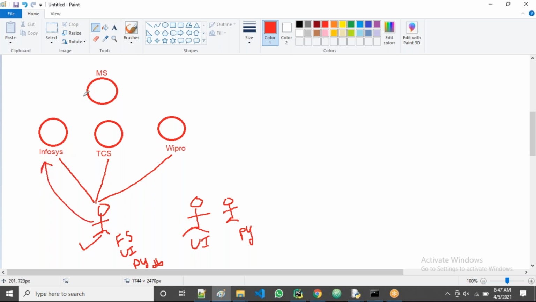Now the Infosys person will take this candidate. Tomorrow, if they get the Python part, yes, he can work very well. Tomorrow they may get the UI part, yes, he can work. Tomorrow they may get the database part, yes, he can work. Now he has the ability of working on all. Full stack developer means he has the ability of working on the front end part, back end part, and database part. Same with TCS: tomorrow TCS may get the UI part, Python part, or database part, and they can work very happily, guys.